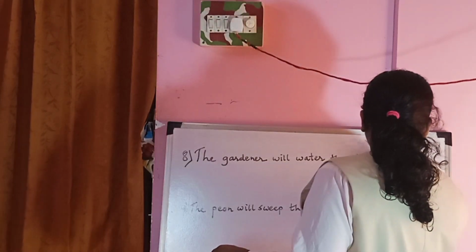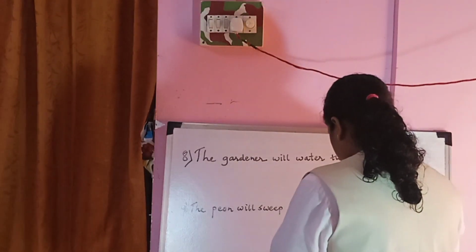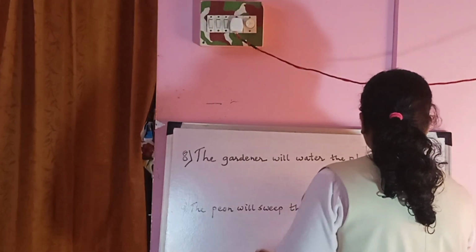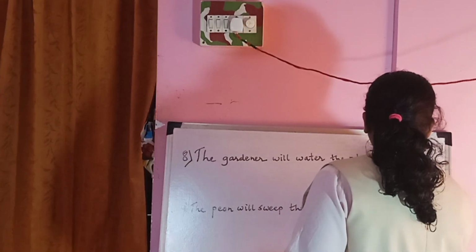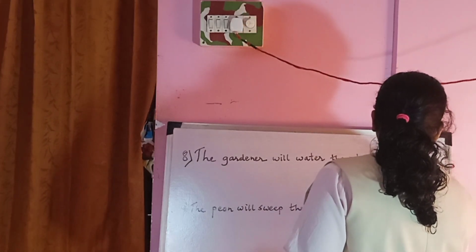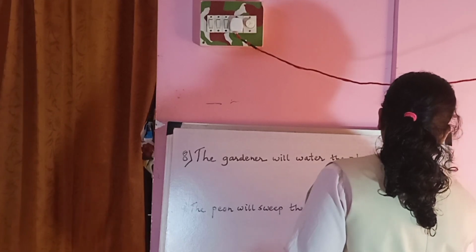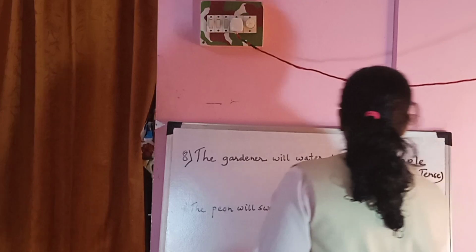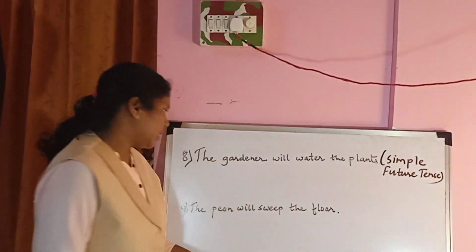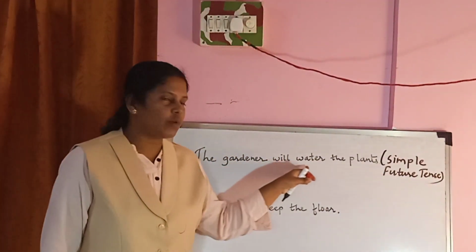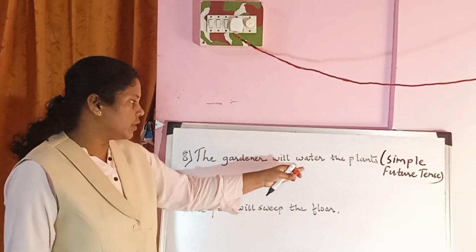Is in the simple future tense. Now the gardener will water the plants. How we will change?